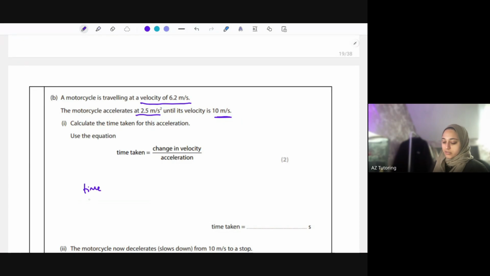So time taken is going to equal change in velocity. Well, it's going from 6.2 to 10, so I'm going to do 10 minus 6.2. That's the change in velocity. You might see this equation as t equals change in velocity, delta v, over a, like so. Remember that triangle means change in. Over acceleration, which is 2.5 meters per second squared. Putting that in the calculator, 10 minus 6.2 gives us 3.8 over 2.5. Dividing that, we get 1.52 seconds.